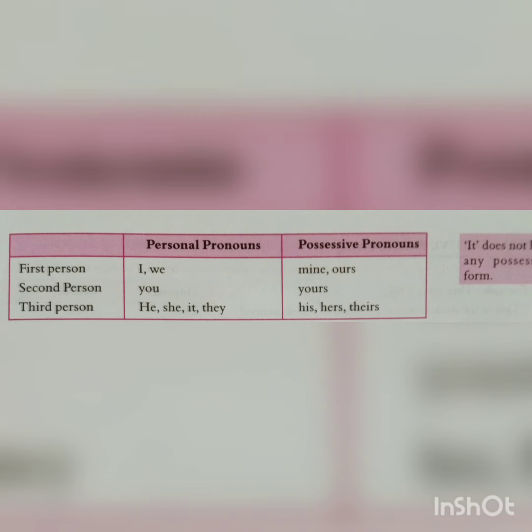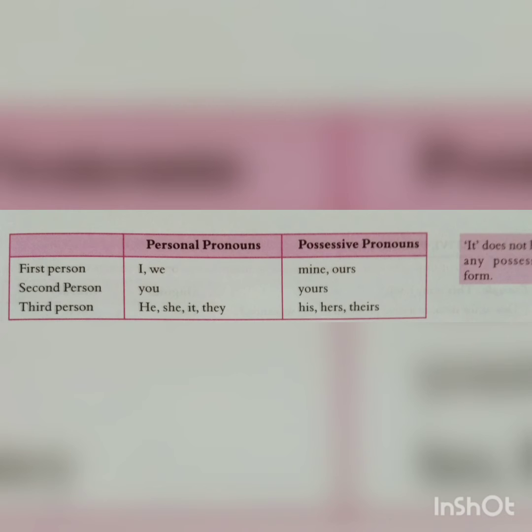Difference between possessive pronouns and possessive adjectives. We often get confused between possessive pronouns and possessive adjectives. A possessive pronoun is always used in place of a noun. For example, this pen is Rita's. This pen is hers. In the first sentence, this pen is Rita's. The pronoun hers is the possessive pronoun here used instead of Rita's.